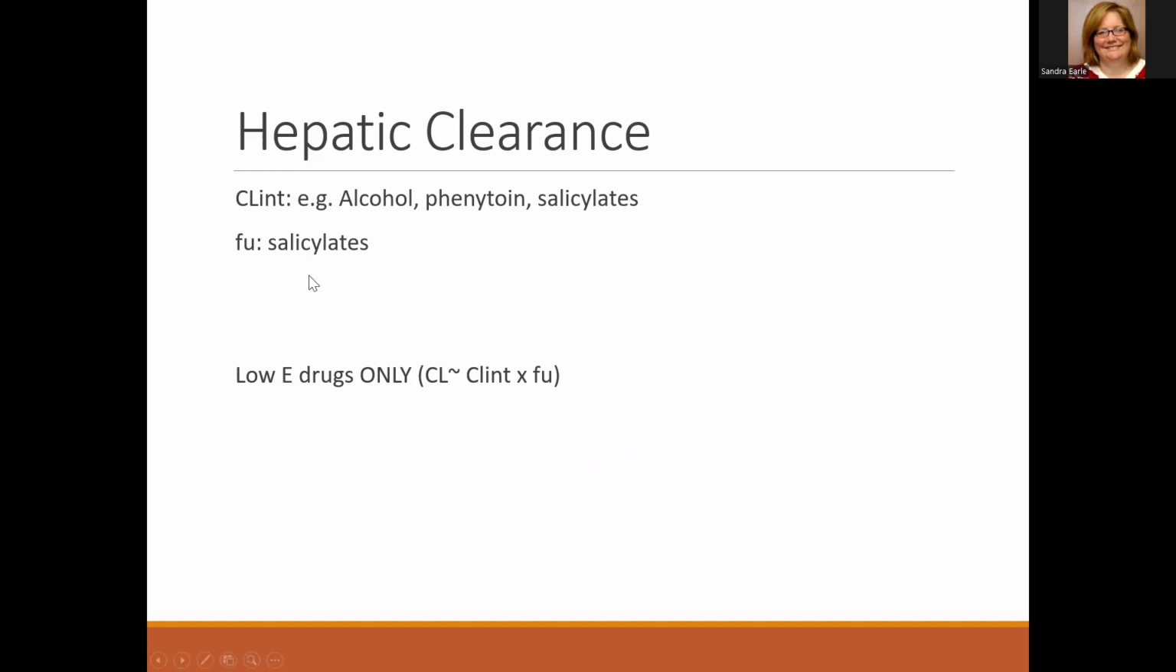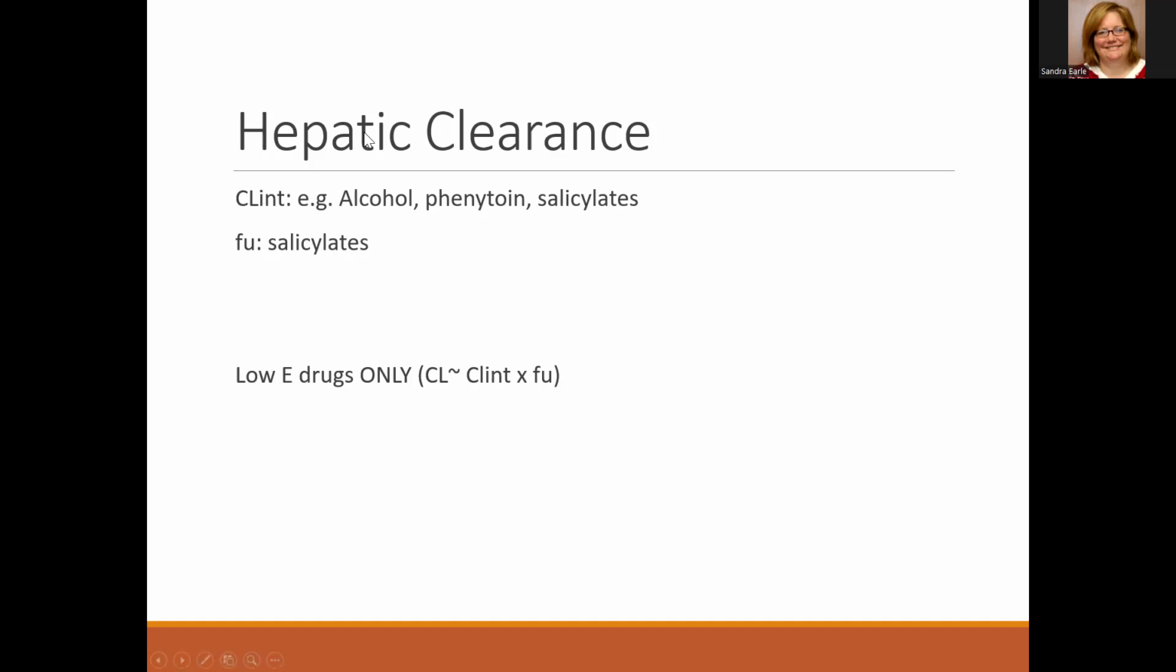And then we also have nonlinear plasma protein binding in the therapeutic range for salicylates. As you overwhelm those binding sites, your fraction unbound will increase, therefore increasing clearance. So the first results in a decrease in clearance with increasing concentration. This results in an increase in clearance when you increase the concentration.